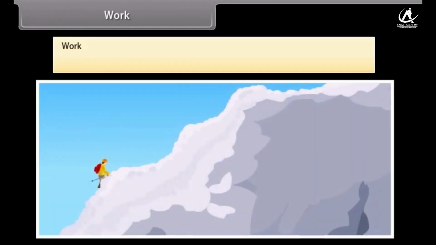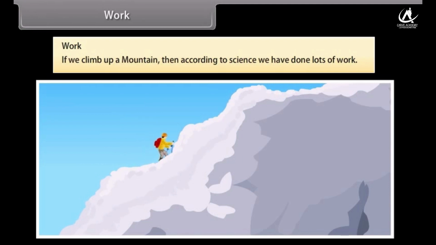We use and define the term work differently in science. For example, if we climb up a cliff, then according to science, we have done lots of work.